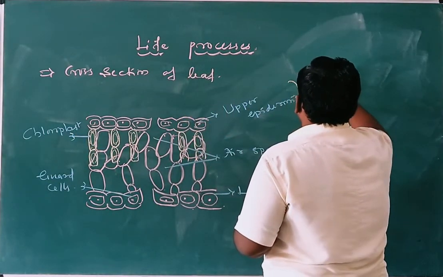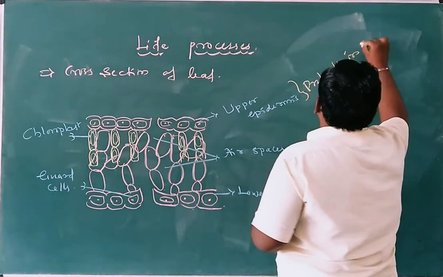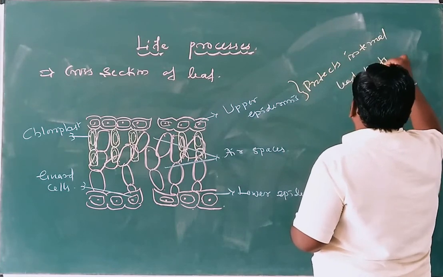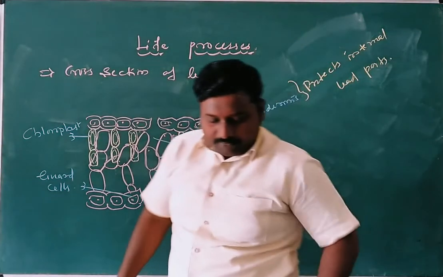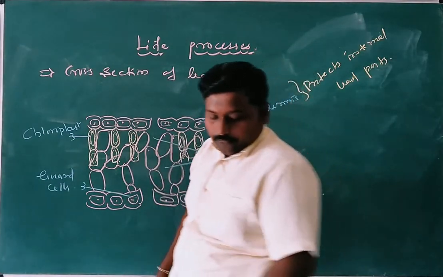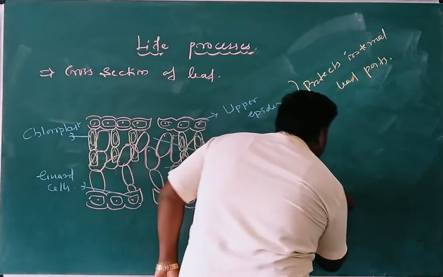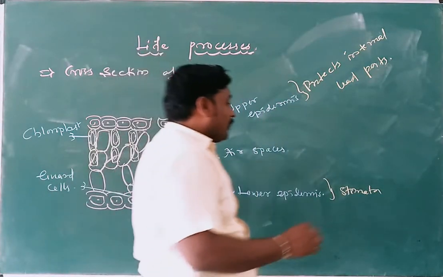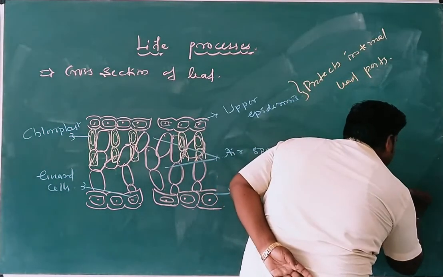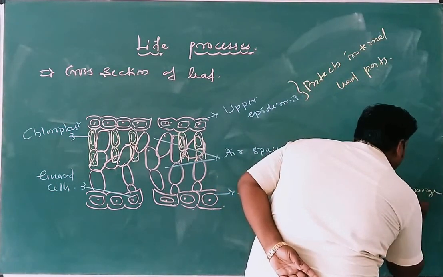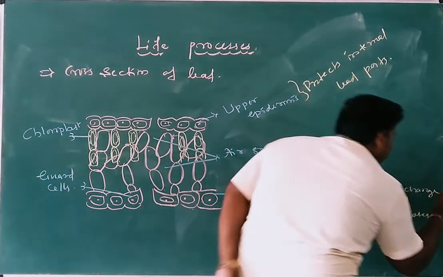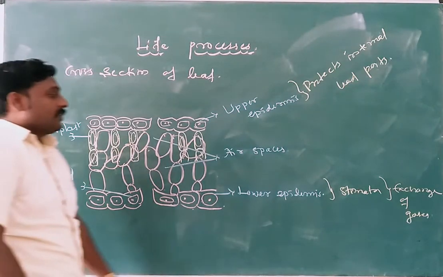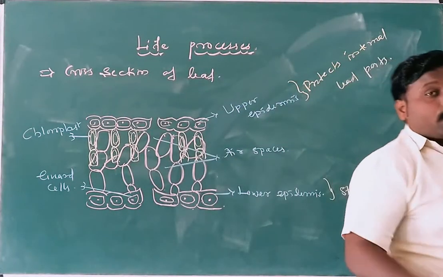The upper epidermis protects the internal leaf parts. Second one is the lower epidermis. It contains stomata. With the help of stomata, the process of exchange of gases takes place. Exchange of gases means intake of carbon dioxide and release of oxygen in the process of photosynthesis.